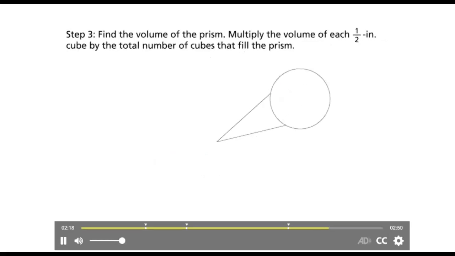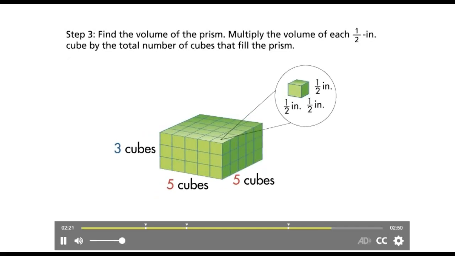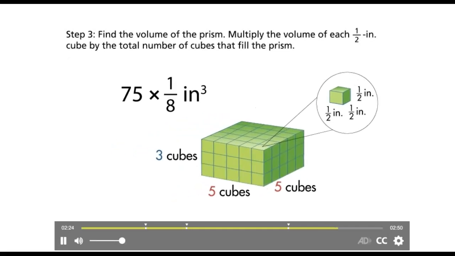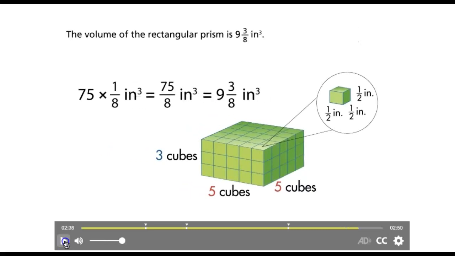Step 3. Find the volume of the prism. Multiply the volume of each 1/2 inch cube by the total number of cubes that fill the prism. In this case, we're going to have 3 by 5 by 5, so that is 75. Where did we get that 1/8? Every single little cube over here is 1/8. So 1/2 times 1/2 times 1/2 is 1/8. So how many 1/8s are there? There are 75. That makes it 75 over 8 inch to the power 3, which equals 9 3/8 cubic inches when simplified.